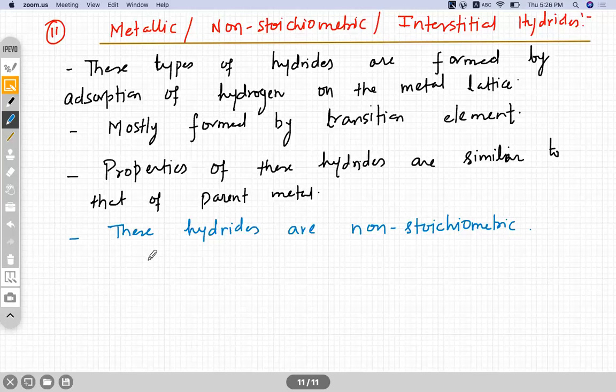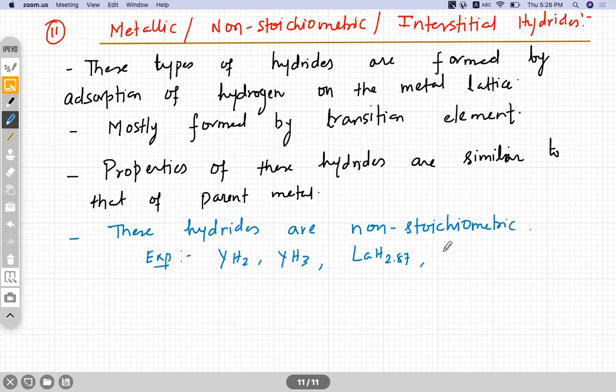For example, you see it forms YH2 type, YH3 type, LaH2.87, VH0.56, etc. VH2 also it forms. Okay, non-stoichiometric hydrides.